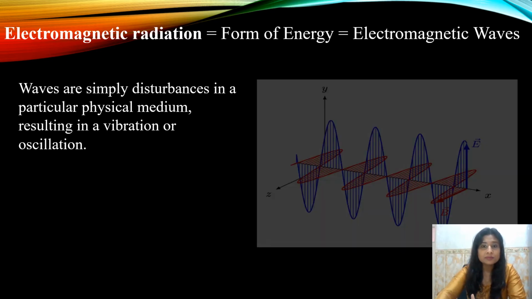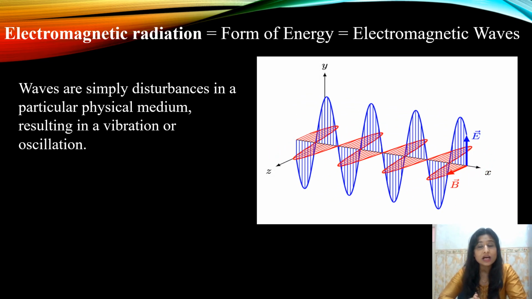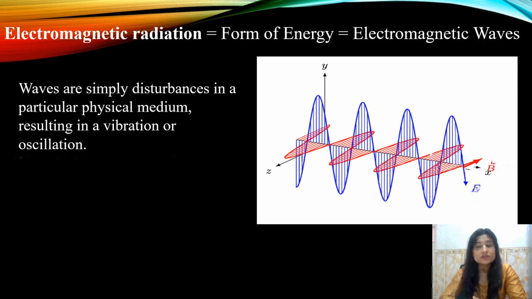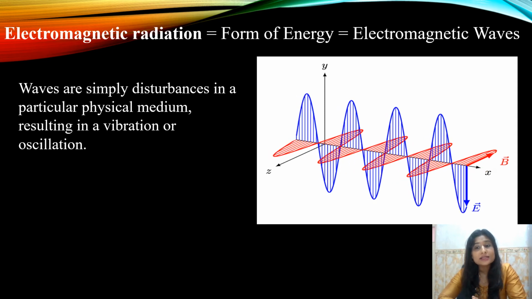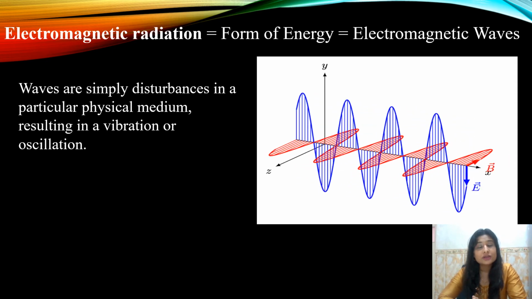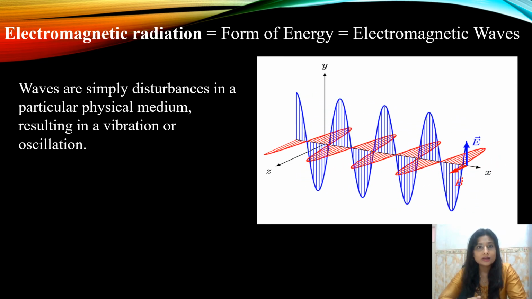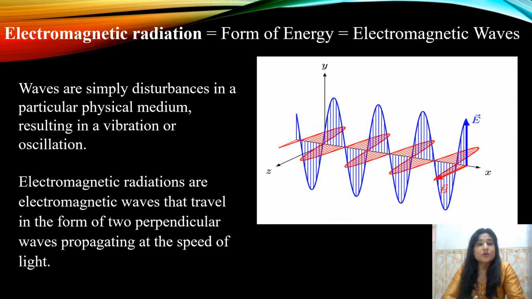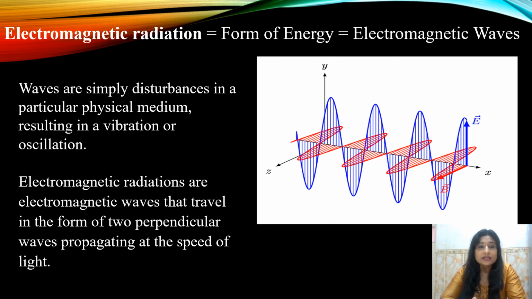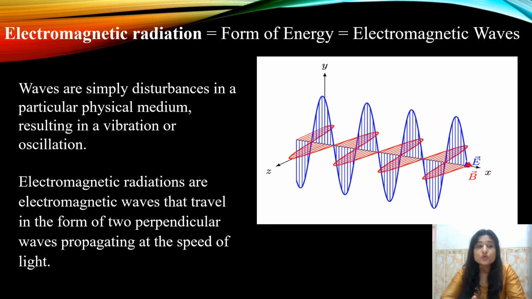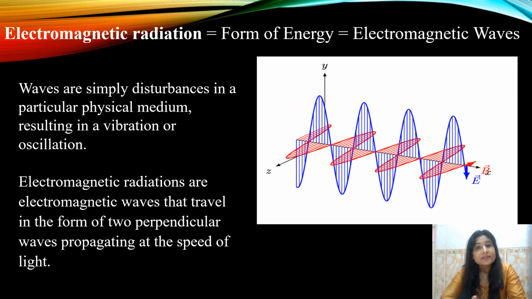Let me show you this diagram in order to visualize it better and understand how both these components are present. You see, it is in three dimensions, x, y, and z axis. So electromagnetic waves contain magnetic as well as electric waves oscillating perpendicular to each other. They are traveling alongside, but their position is such that they are perpendicular to one another. So we can say that electromagnetic radiations are actually electromagnetic waves that travel in the form of two perpendicular waves propagating at the speed of light.